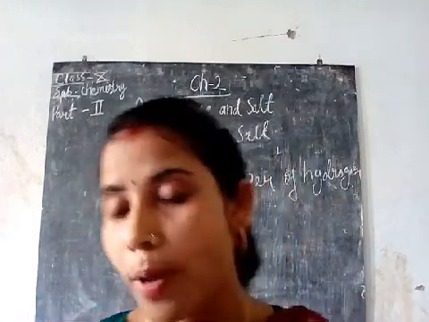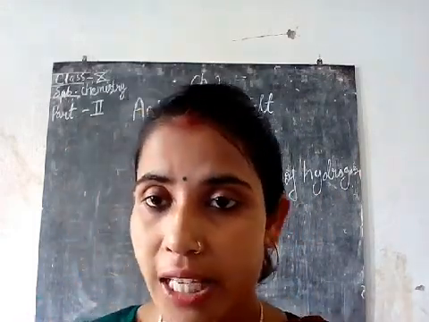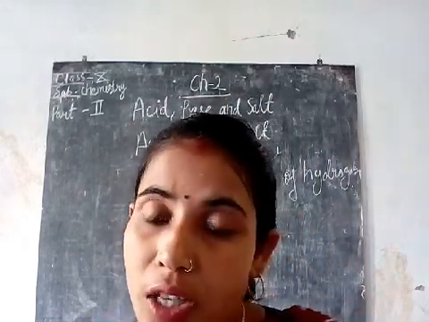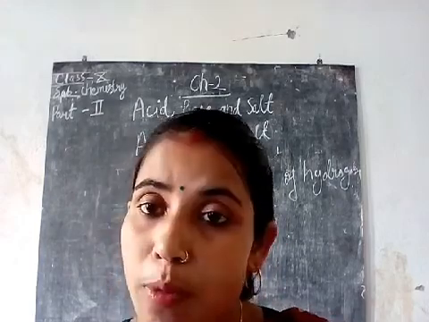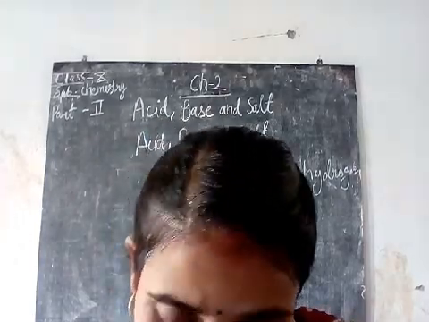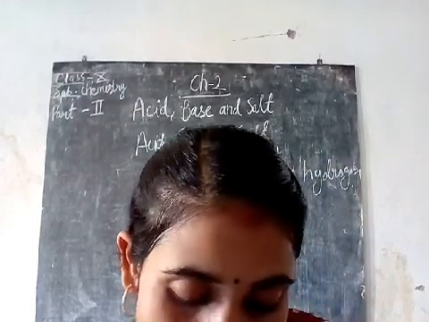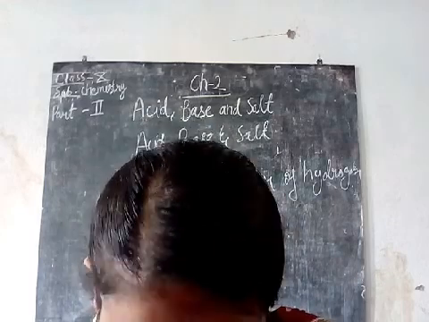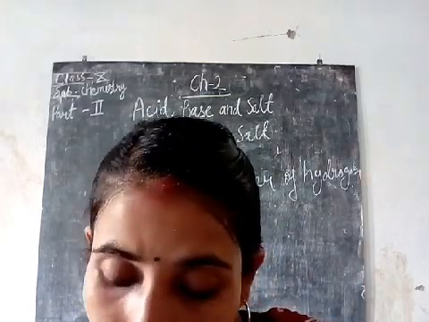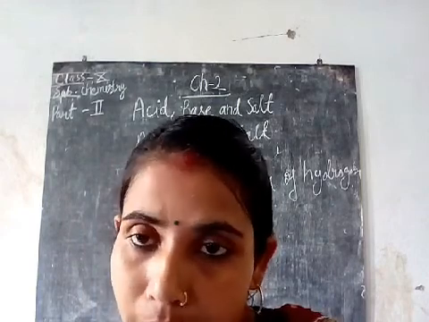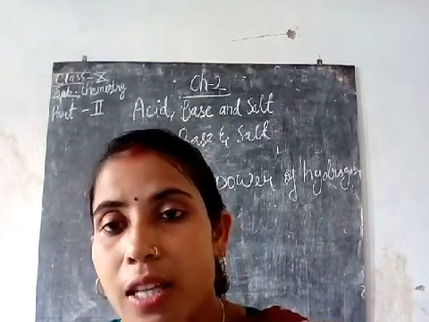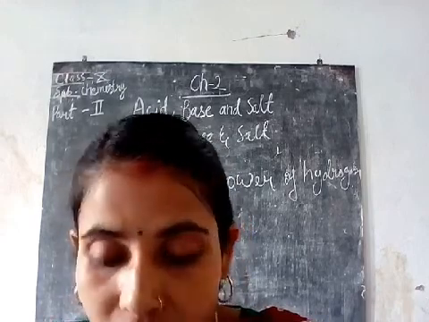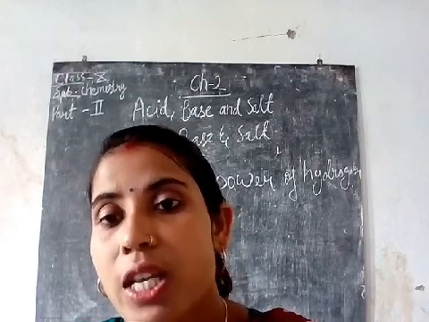It is the scale on which the pH of a body or substance is measured. In pure water, the concentration of hydrogen ions and hydroxide ions are equal. In order to measure the pH of acids and bases, a pH scale is used. The pH scale is a scale used for measuring the power of hydrogen ions, for detecting whether the substance is acidic, basic or neutral in nature.